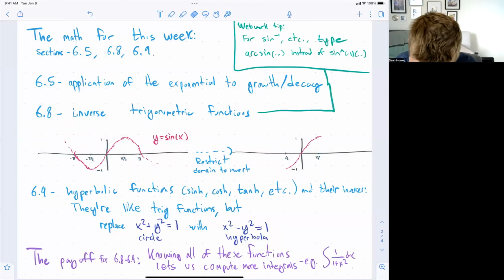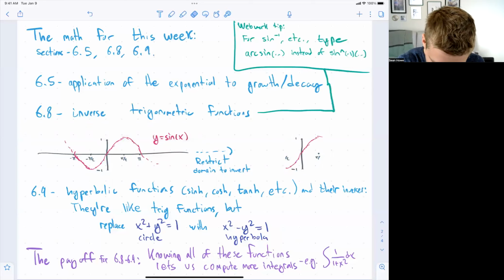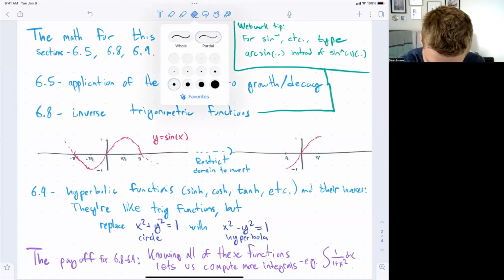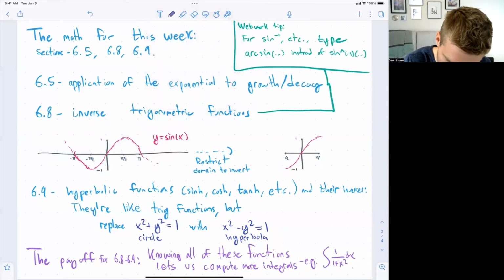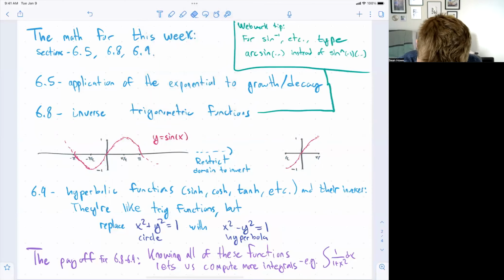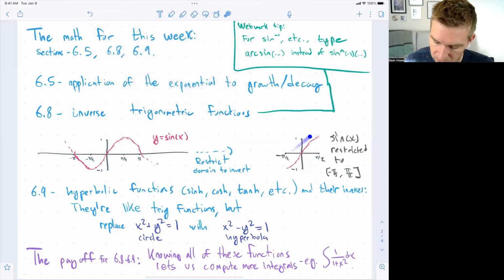I'll restrict the domain with my eraser. Oops, try that again. I'm just going to erase everything outside of this interval between minus pi over 2 and pi over 2. So now I look at sine of x restricted to the interval from minus pi over 2 to pi over 2, and now this is a function I can invert.